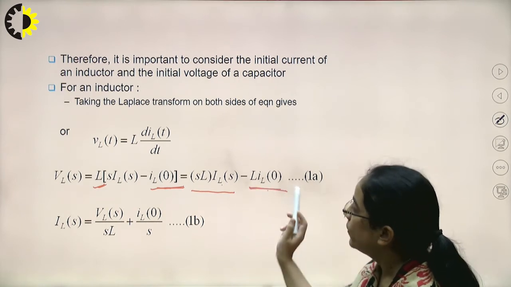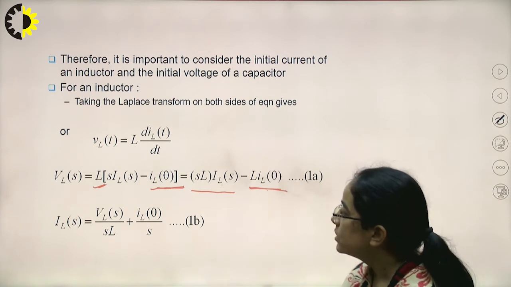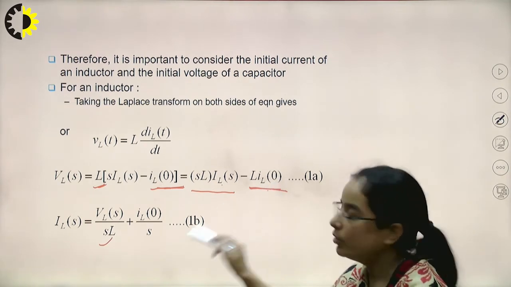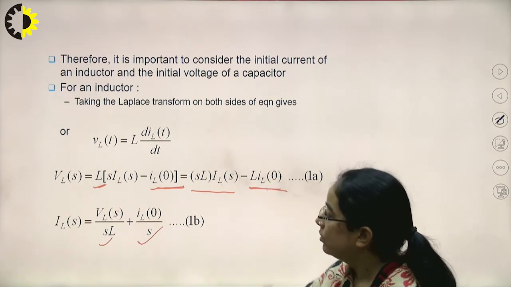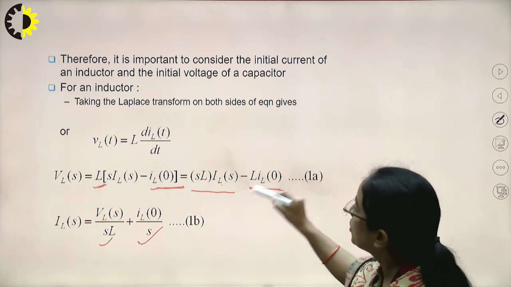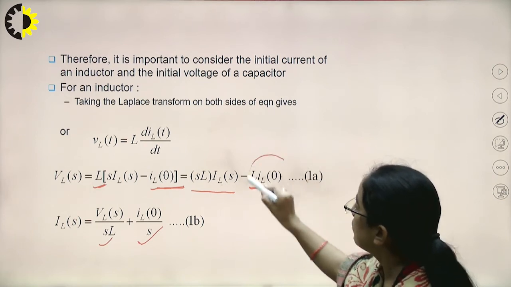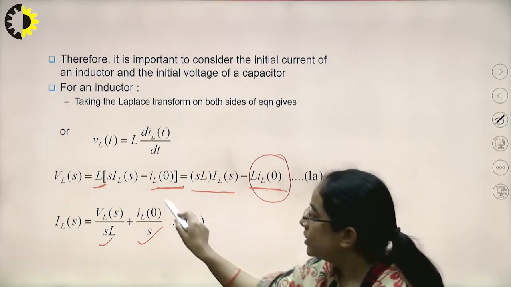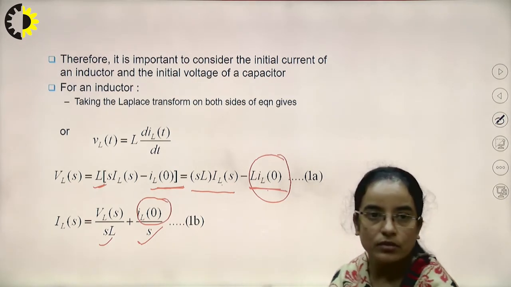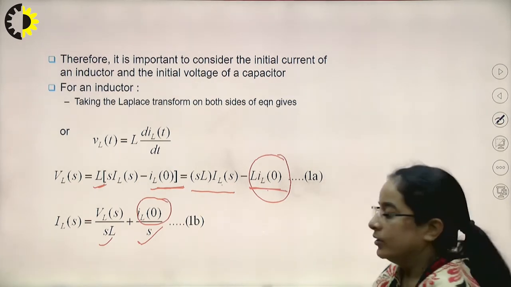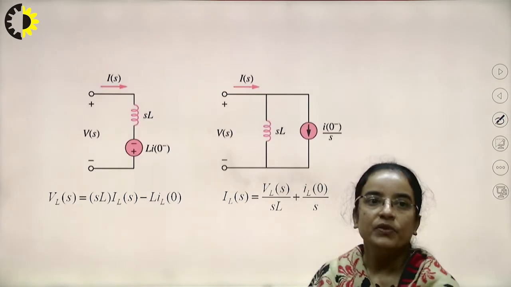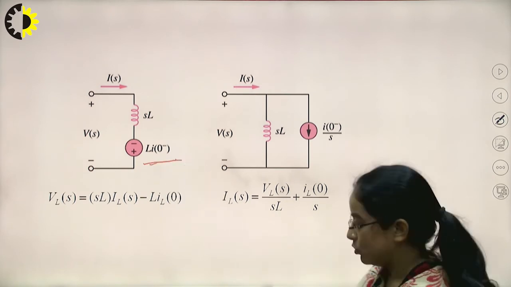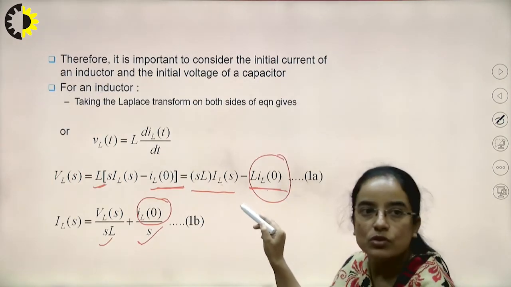Now if we calculate I(s), it is VL(s) divided by sL plus IL(0) by s. So this is the value of the initial voltage that will be given across the inductor, and this is the value of the initial current that may be there in the inductor. This is the inductor sL, and we had also written L into I0, because this was the term that was involved.